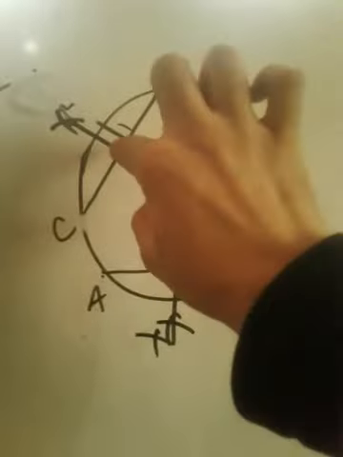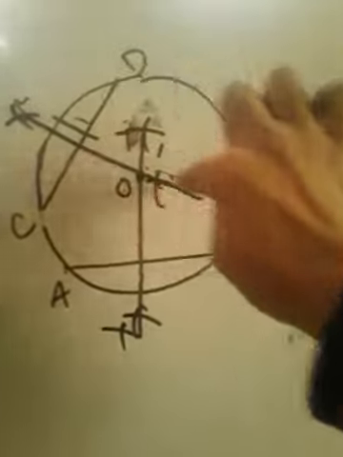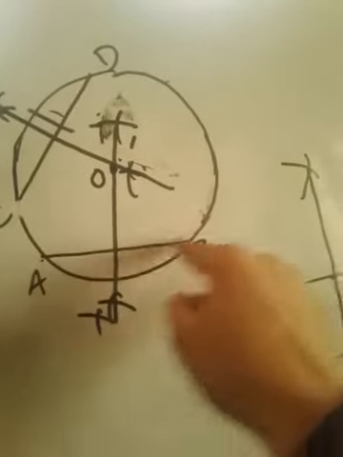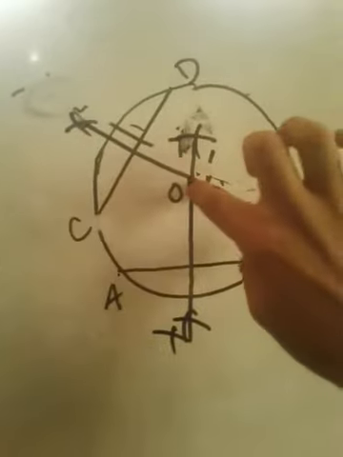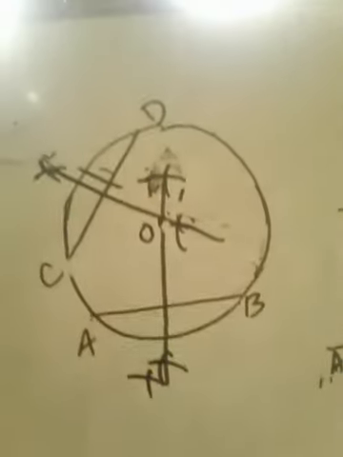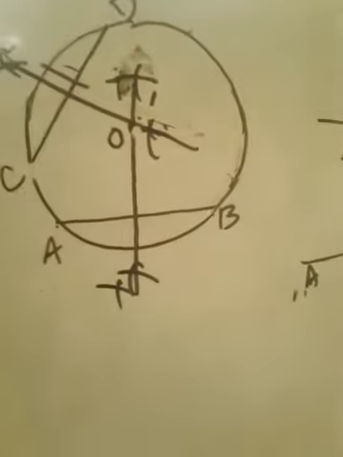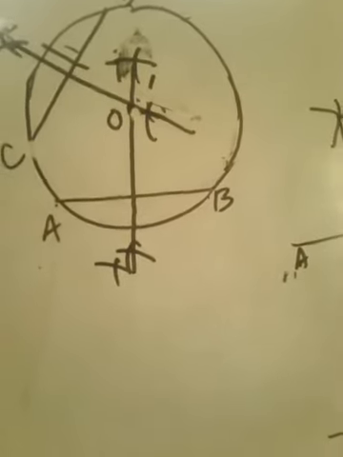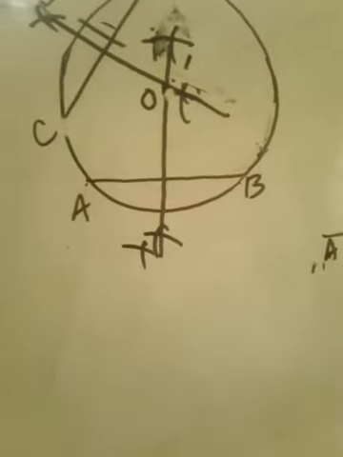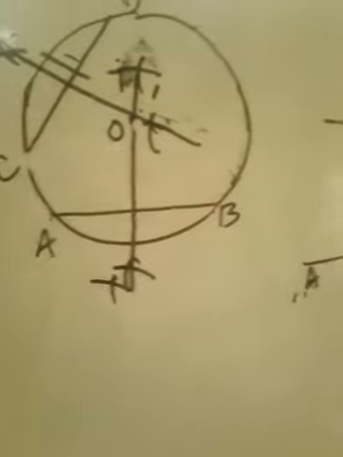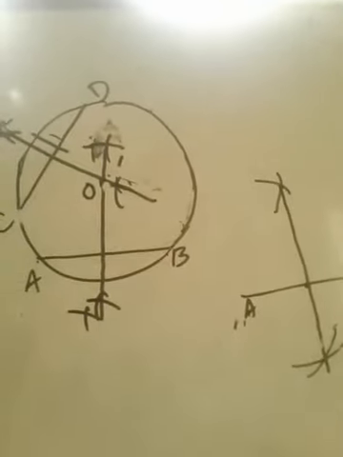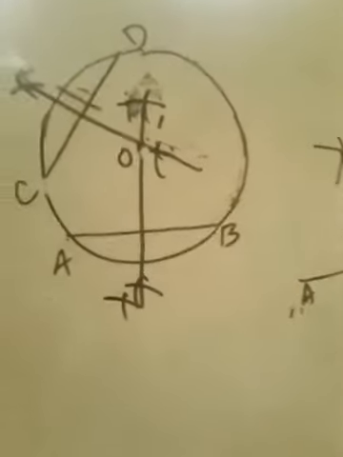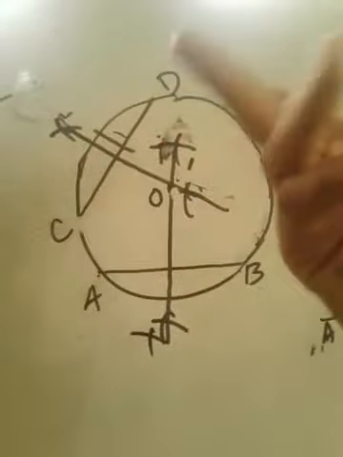I will again repeat it. Draw the perpendicular bisector of CD, draw the perpendicular bisector of AB. The point of intersection of the perpendicular bisectors will be the center of the circle. So I hope you can do it. Please do it on your own and send your answers to me. If you find any difficulty in this question, please let me know and I will explain it to you, because this is a completely constructive part of the question.